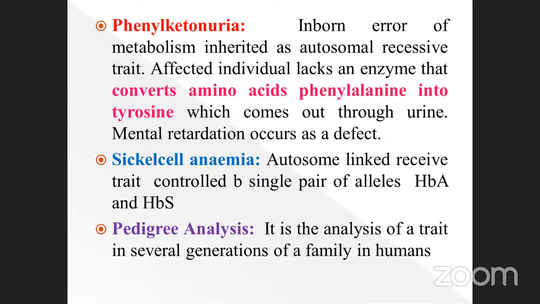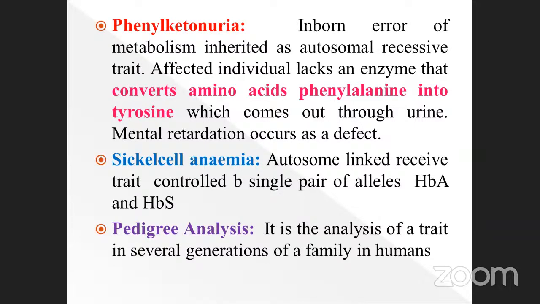Sickle cell anemia is an autosome-linked recessive trait controlled by a single pair of alleles. What are the pair of alleles? HBA and HBS. These are the two types of alleles present. Normally the RBC looks disc shaped.